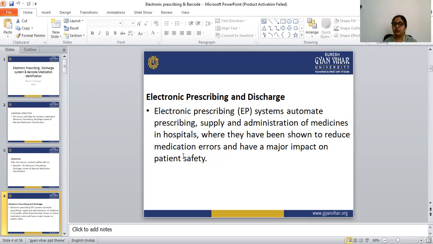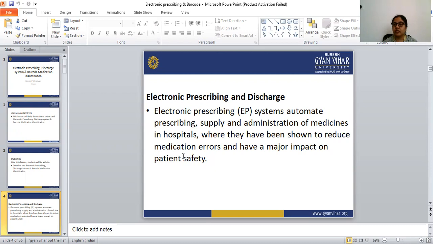With the help of that software, the doctor can type all the medication for a particular patient, and that is sent to the pharmacy by electronic mail or as printed paper.